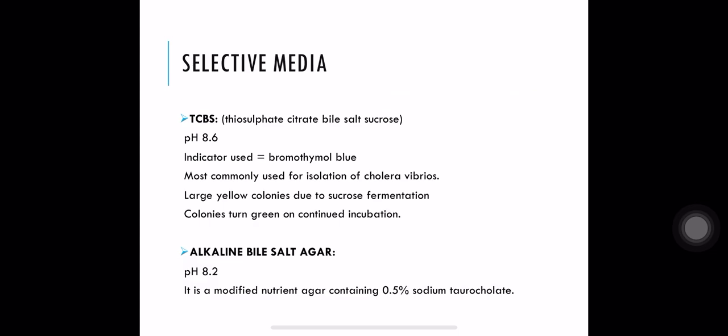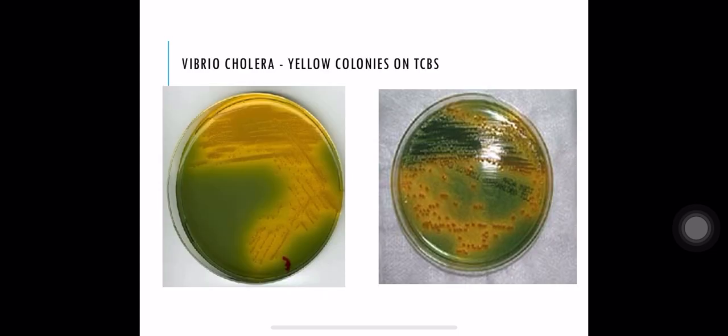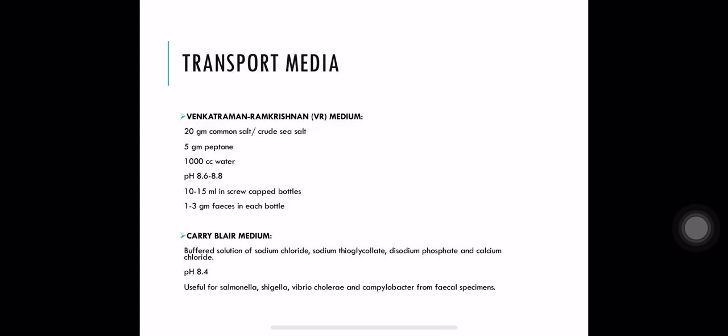It is a modified nutrient agar containing 0.5% sodium taurocholate. Look at the colonies here, they are yellow in appearance and the medium is green. The green colored medium is TCBS and the yellow colonies are colonies of Vibrio cholera. On prolonged incubation, the colonies can convert to green color. Transport media, Venkatraman Ramakrishnan medium and Cary-Blair medium, are used as transport media for Vibrio cholera. Both of them have alkaline pH 8.6 to 8.8.